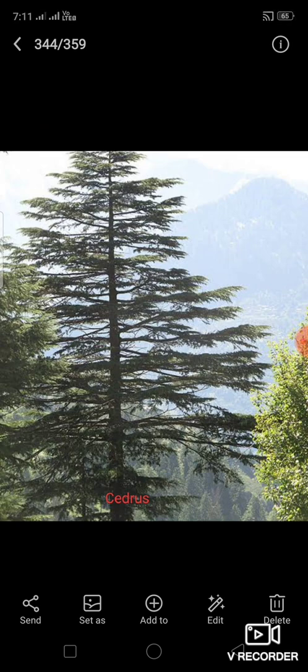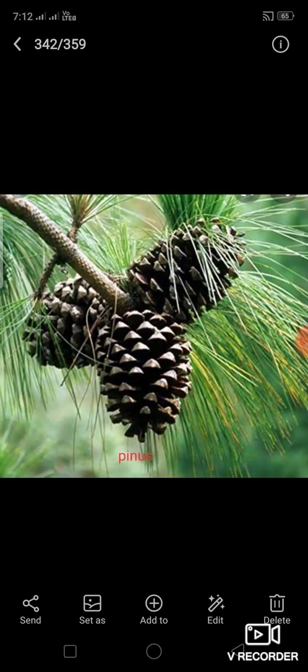Turpentine, an essential oil extracted from the resin of pinus, is used for paint preparation. You can see this picture. This is pinus, so this is the turpentine oil extracted from the resin of the pinus. It is also used medically to get relief from pain, etc. Seeds of Pinus gerardiana are edible.